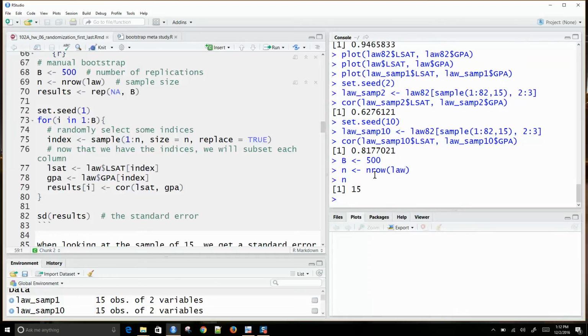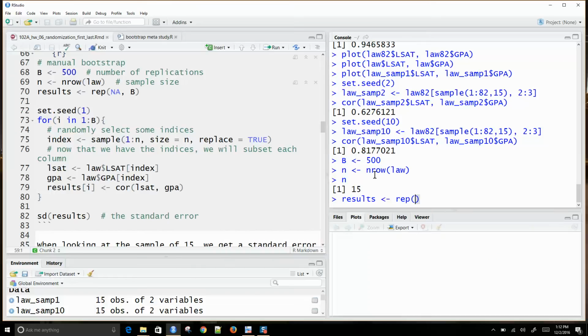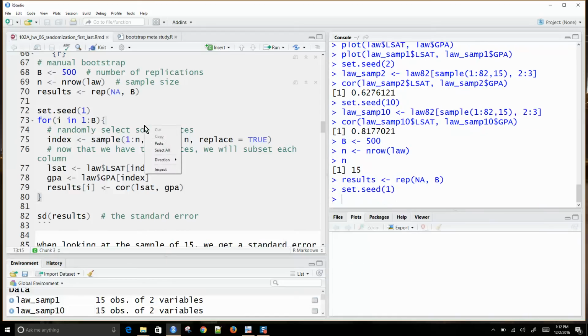And then we're going to store our results of our Bootstrap. This is to calculate the standard error. We're going to just create a vector for results, okay? And so I'll do set seed 1, just to set our random seed.